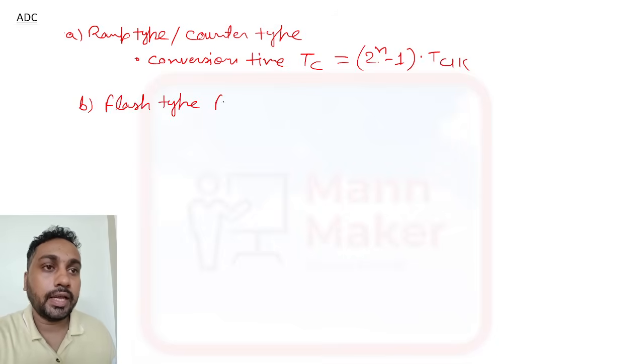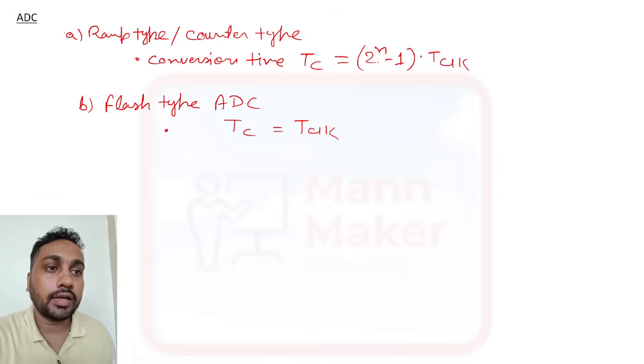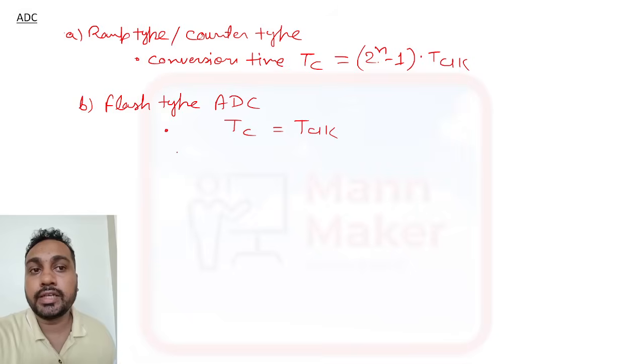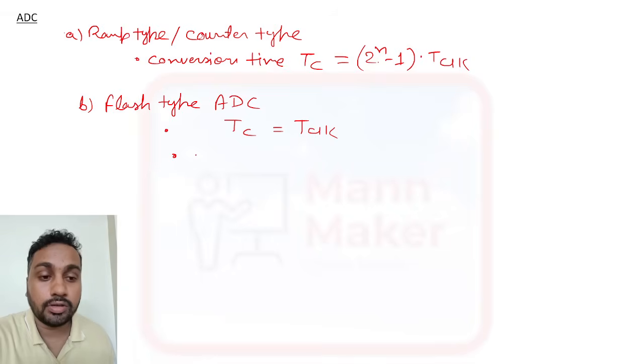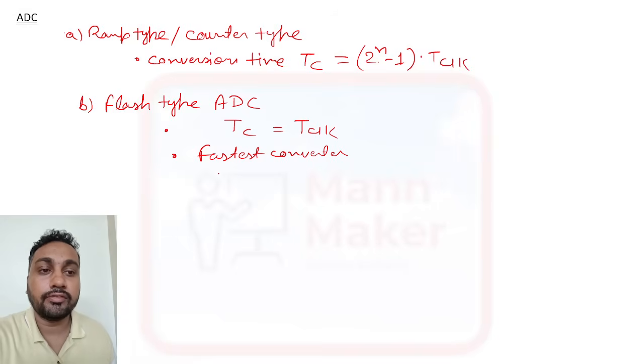Flash type ADC. Here also you need to write the conversion time, that is TC equal to T clock. In flash type, the conversion time is TC equal to T clock. Okay, so it is the fastest converter. It will convert fast. It is the fastest converter.